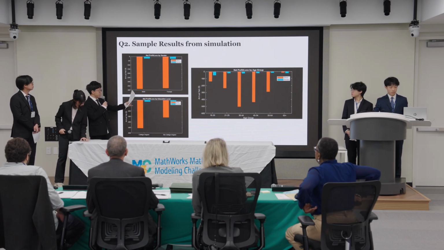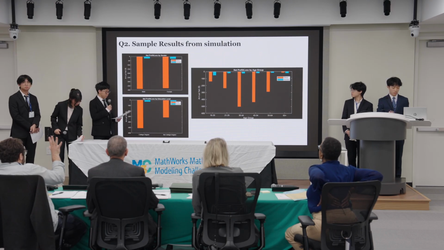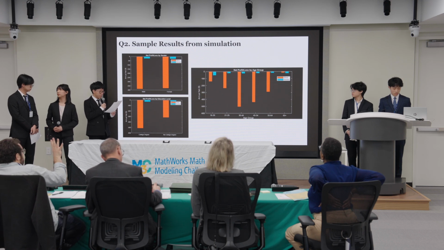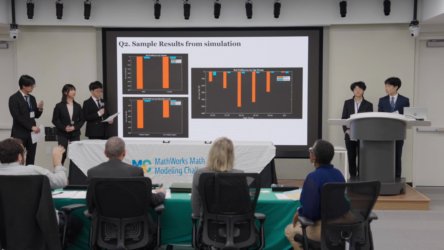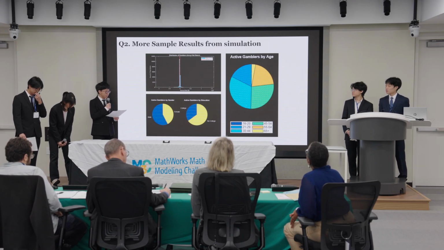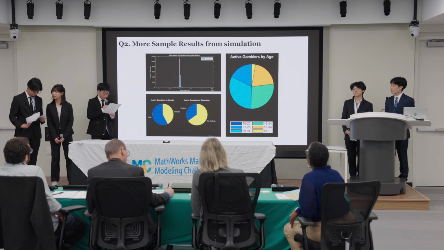Over here, you can see the difference in profit and loss over the different demographics that we took into account. One thing to note is that the median is much lower than the mean due to the large majority of non-gamblers and the whale skewing the mean value. Over here is the distribution of active gamblers across the different demographics. And this graph over here shows the distribution of each gambler's net return.